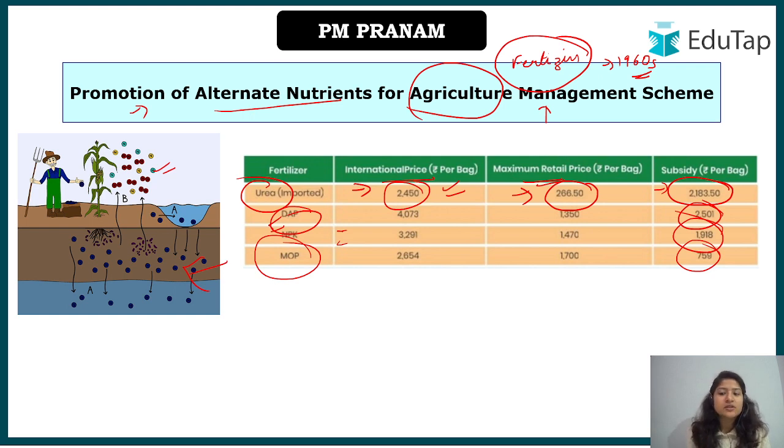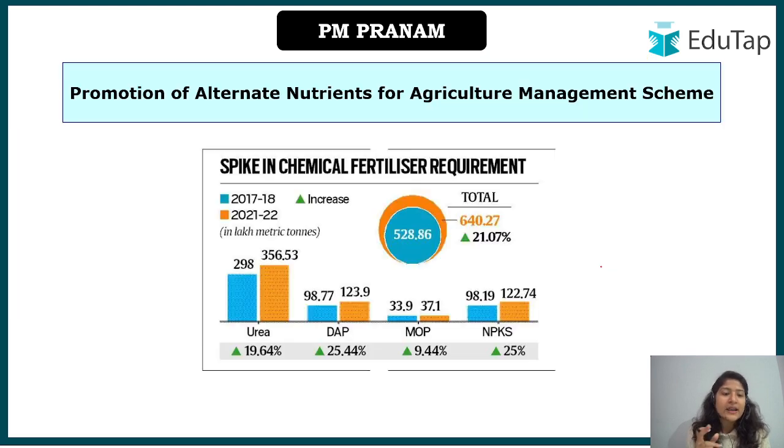And why is it also important? First of all, so much subsidy has been provided by the government, and now just look at the rise in the demand for these fertilizers. Looking at a 5-year scenario, the consumption of urea by farmers for agriculture has increased by somewhere around 19.64%.